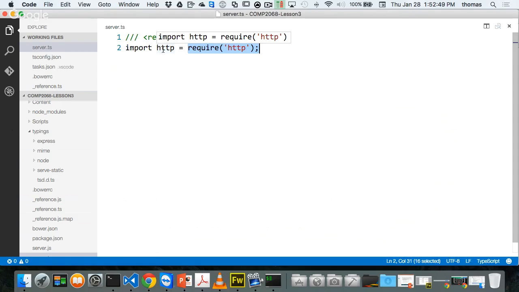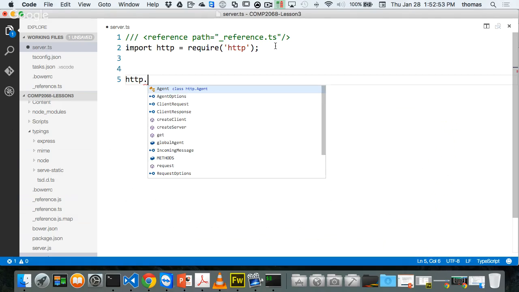So now http has all the code hinting that I need. If I go http dot, and if I do that on the next line, http dot like this, you notice that I have all kinds of stuff here that gives me the code hinting, and that's what I want for Node. Otherwise, you get zero code hinting, ladies and gentlemen, across any other IDE, which is a pain if you're programming on the web. Just nuts, right? And everybody does it daily. Unless they use TypeScript, they do it with no code hinting. They just have to do it out of their head, I guess, right?